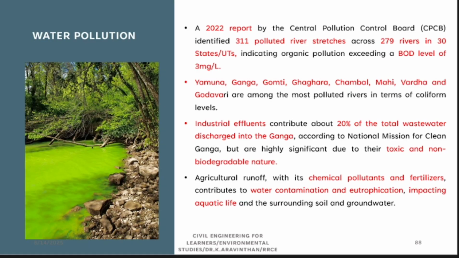Then the next thing is water pollution. The reason is nitrogen and phosphorus. We are using artificial fertilizers for growing plants. Those will not be completely decomposed by the soil. The chemicals of nitrogen and phosphorus will be there. What happens during any rainfall? That nitrogen and phosphorus will be washed away and end up in the river or some pond. There this nitrogen and phosphorus will create richness of nutrients.